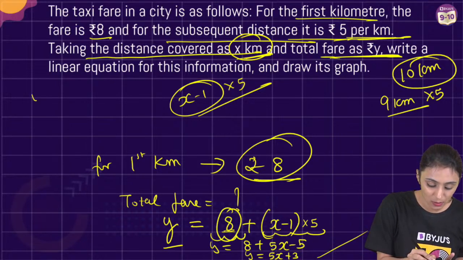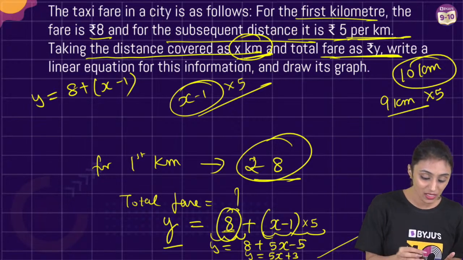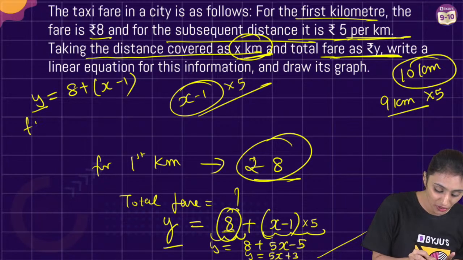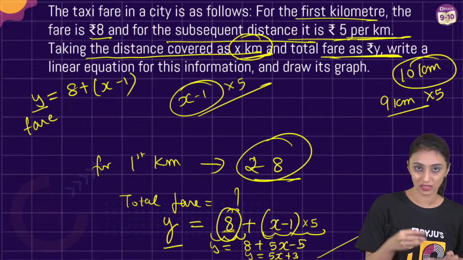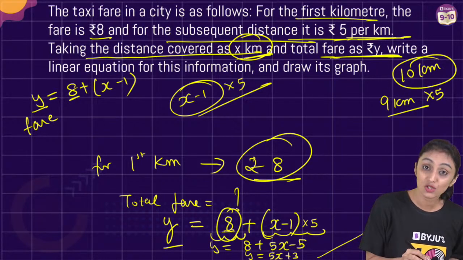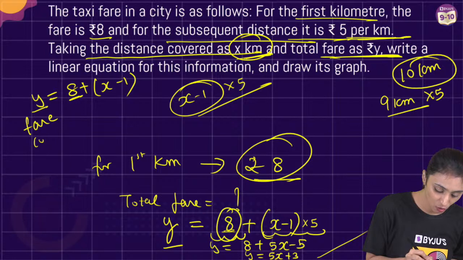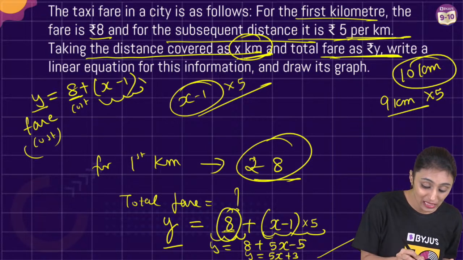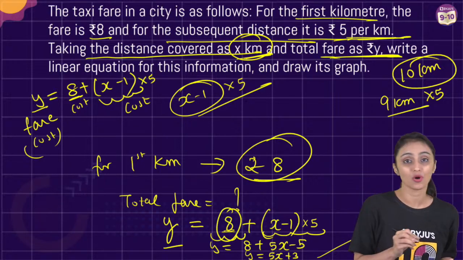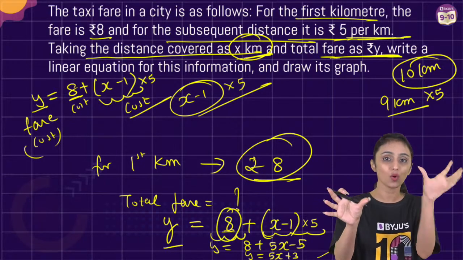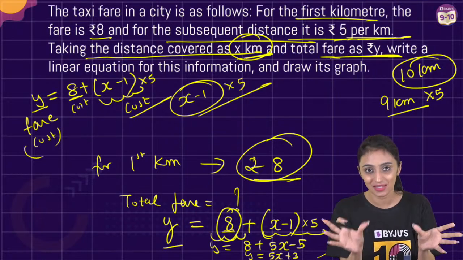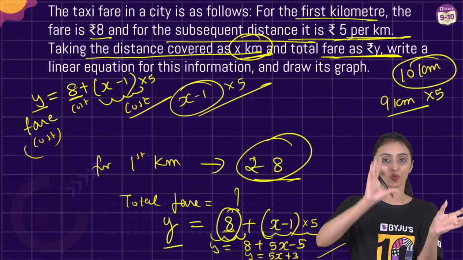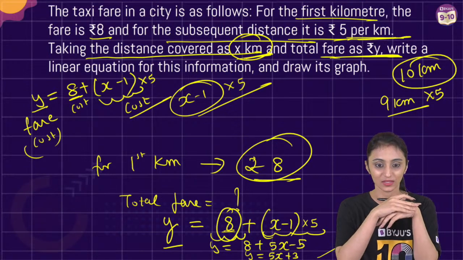Okay, understand this thing. Some of you are saying, ma'am, is this correct? This is incorrect because this is the total fare here, which is the cost basically. It is cost. This is also the cost. I'm writing here cost. This is also the cost, but this is distance. Once you multiply this with 5, then it will become cost. When you are equating something on both the sides, quantities have to be the same. You cannot equate cost with the distance, right?